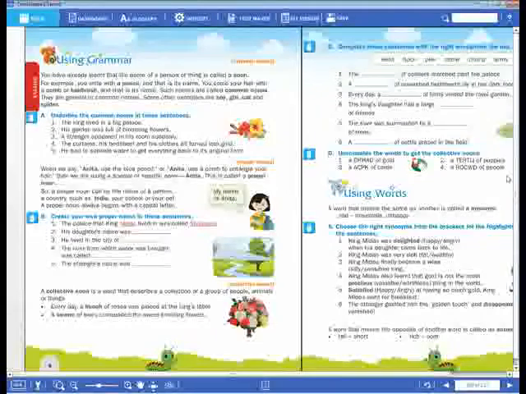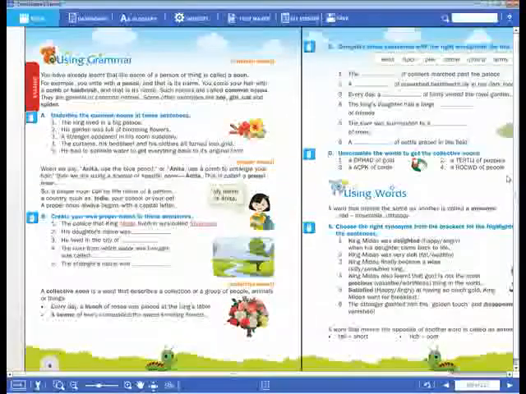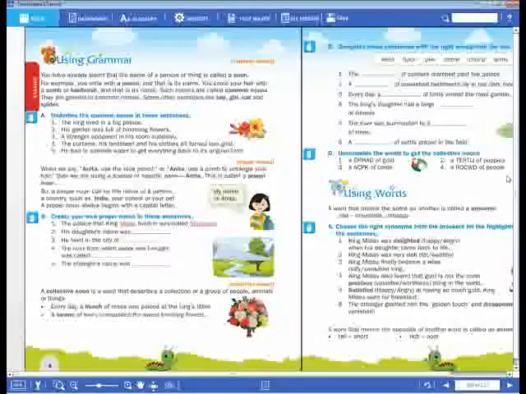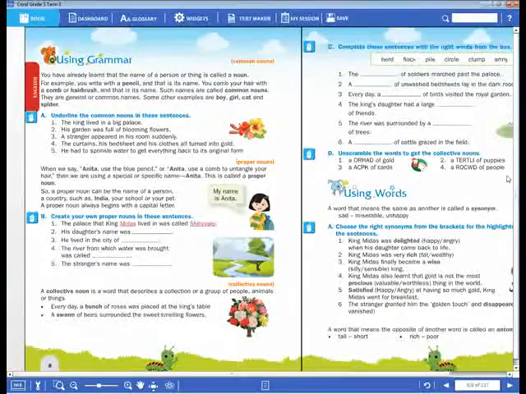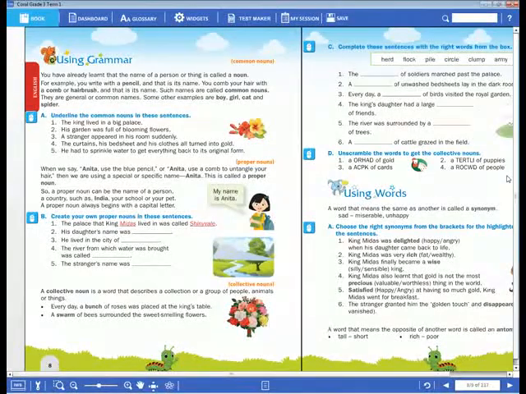Have you written in your notebook, Vamshi? Okay, good. In the previous class I explained common noun and proper noun to you. Now come to the collective noun here. What is meant by collective noun? A collective noun is a word that describes a collection or group of nouns.